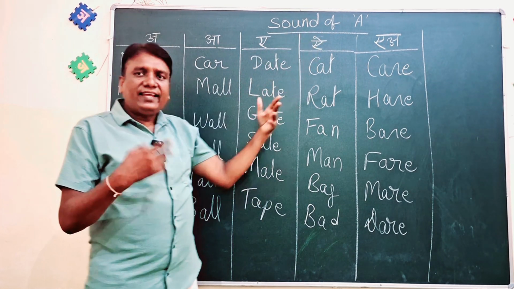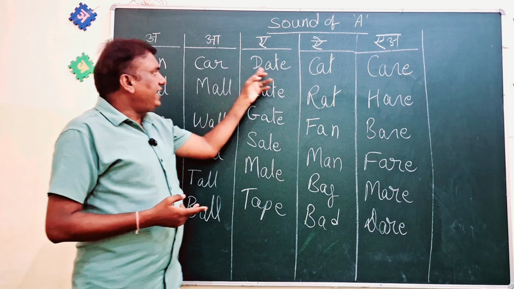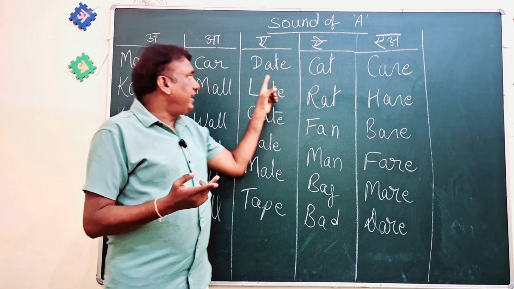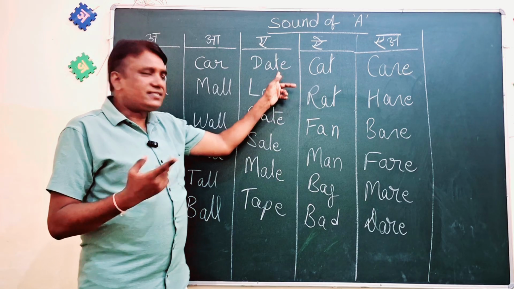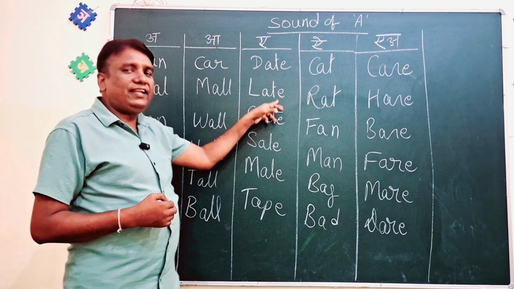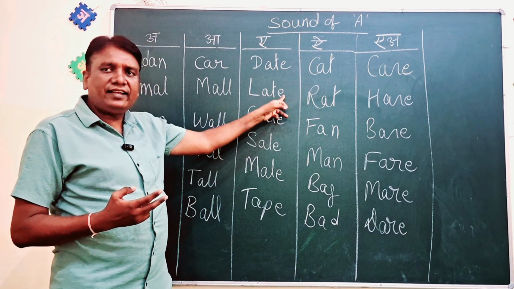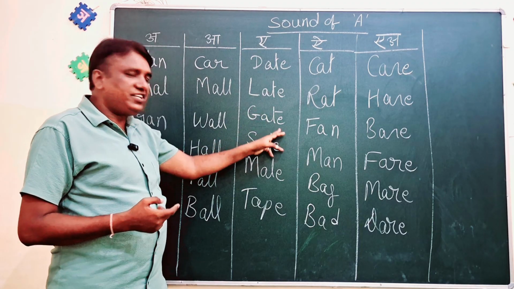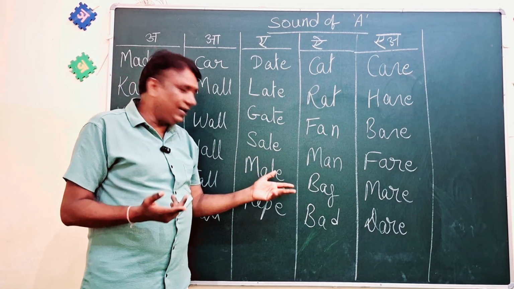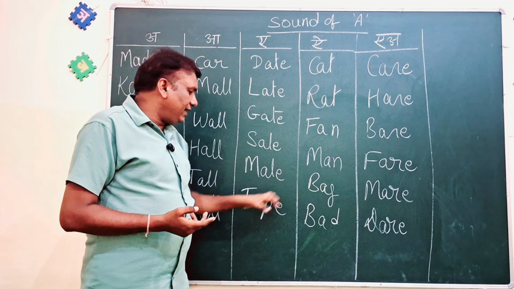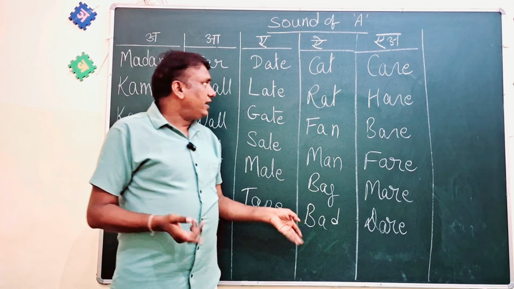Now, further, A is pronounced like A. D-A-T-E, date. Here A is pronounced like A, but E is silent. L-A-T-E, late. Again, E is silent here. G-A-T-E, gate. S-A-L-E, sale. M-A-L-E, male. P-A-L-E, pale. T-A-P-E, tape. Understand?